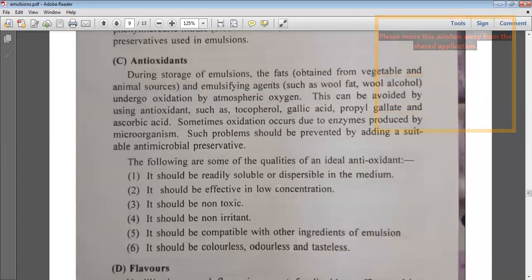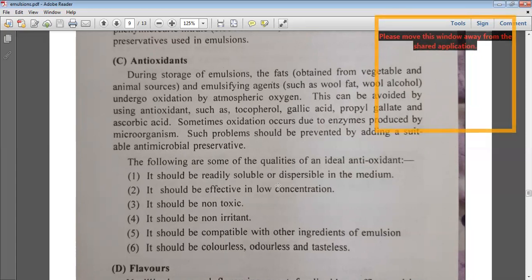The following are some of the qualities of the antioxidants. If you are adding antioxidants, they should not destroy the integrity of the formulation. The antioxidants should be readily soluble or dispersible in the medium. They should be effective in low concentration. As you know, you are adding preservatives also. You are also adding antioxidants. But these are the secondary components added in the formulation. They should protect the formulation, and they should be added in a low concentration so that they do not affect the integrity of the preparation.